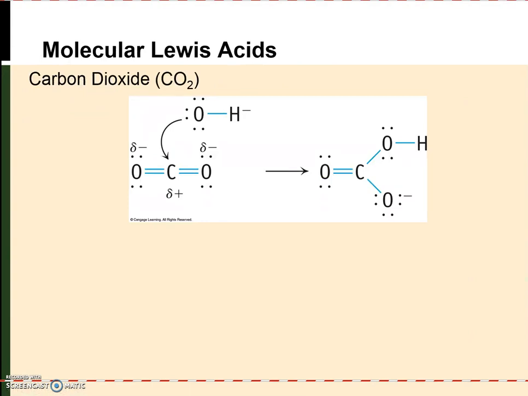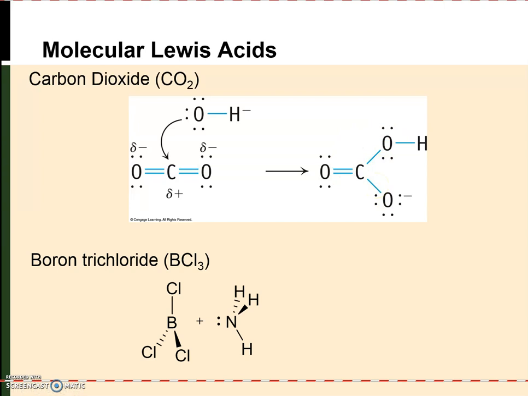As I mentioned before, in addition to acids being cations, we can also have molecular Lewis acids. An example of this is carbon dioxide. In carbon dioxide, the CO bond is quite polar, with the oxygen atoms having fairly high partial negative charges, which in turn leads to a high partial positive charge on the carbon atom, and this makes it prone to attack by a lone pair of electrons on hydroxide. And so we can form this new Lewis acid adduct that has a negative charge overall, where we've now formed a CO bond between the hydroxide and the carbon on the carbon dioxide.